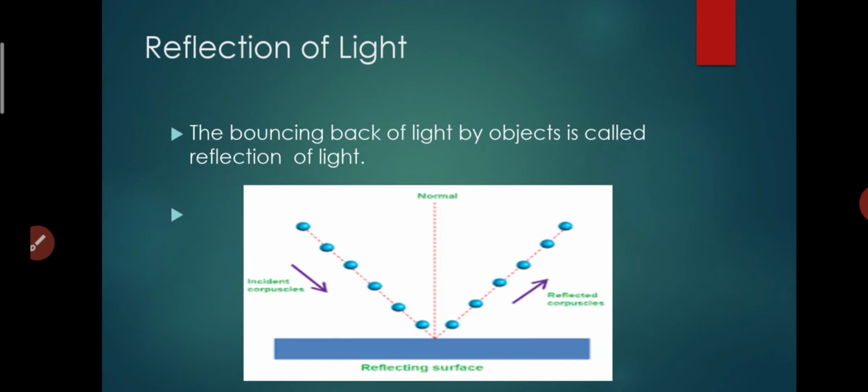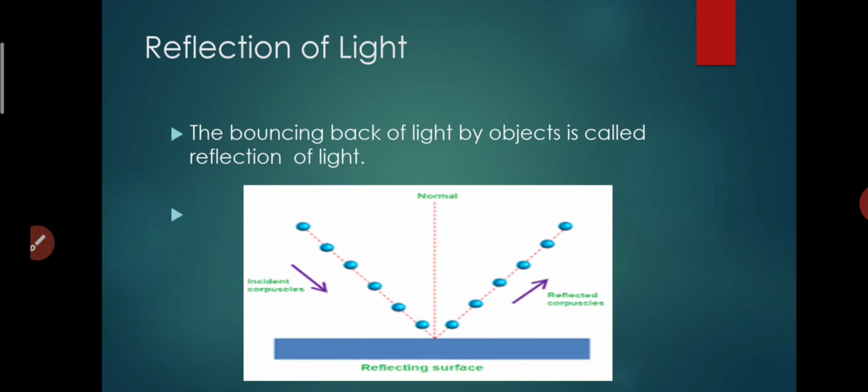An incident ray is coming here. When it strikes the surface, the same ray is reflected back. This is called the reflected ray, and this phenomenon is known as reflection of light.